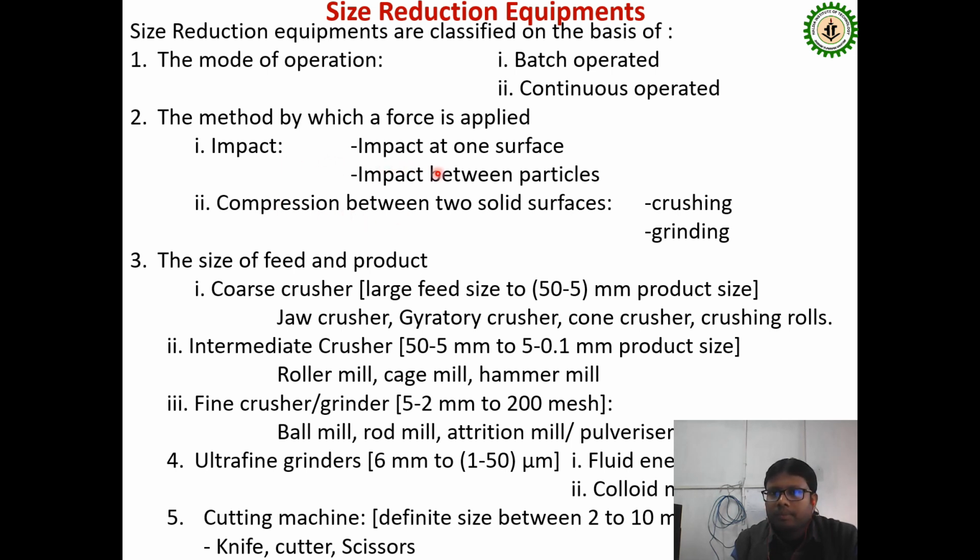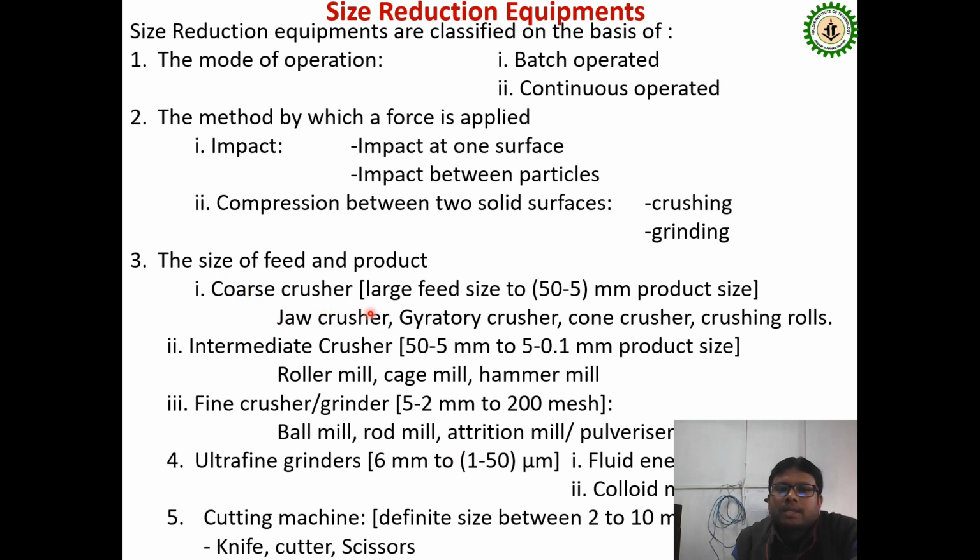In terms of impact, it is impact at one surface or between the particles. Another is compression between two solid surfaces, which is of two types: one is crushing, another is grinding. Now, depending on the size of feed and product, we can classify it into categories: coarse crusher, intermediate crusher, fine crusher or grinder, and ultra fine grinder.